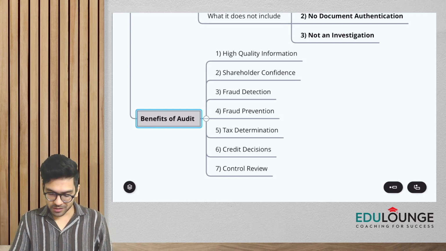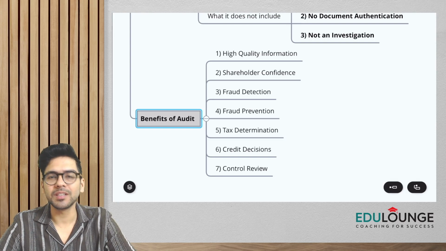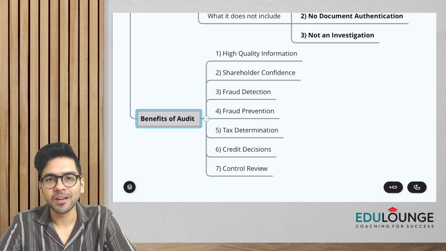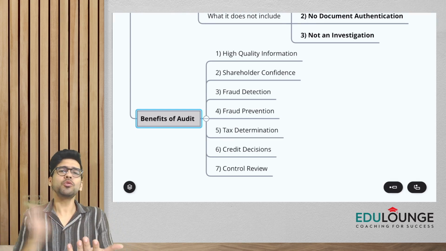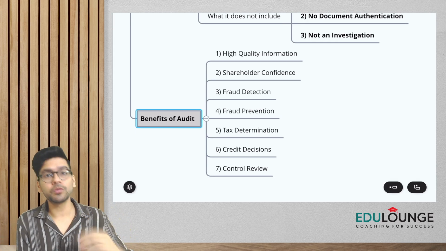So number one is basically high quality information. Guys, see, if you are a user of the financial statements, and you happen to be one of the shareholders, or let's say prospective investors, and you go through the financial statements which are audited, you get to know that, oh, it's audited.